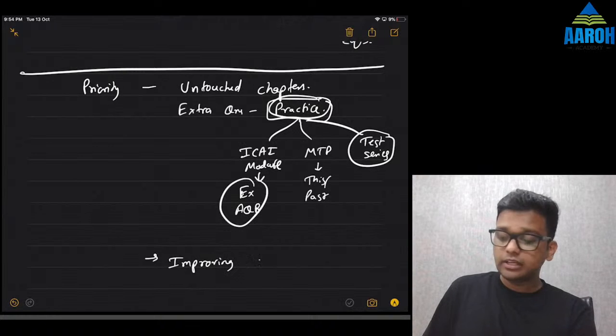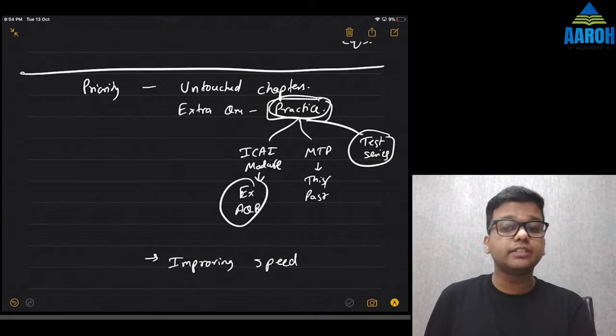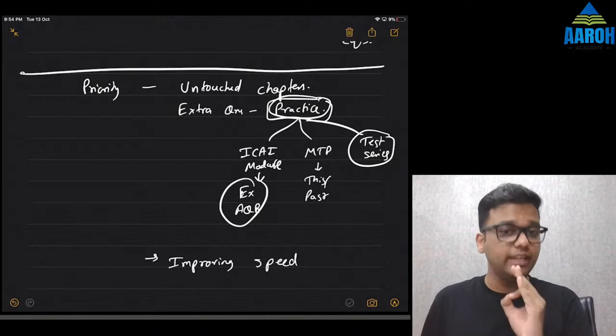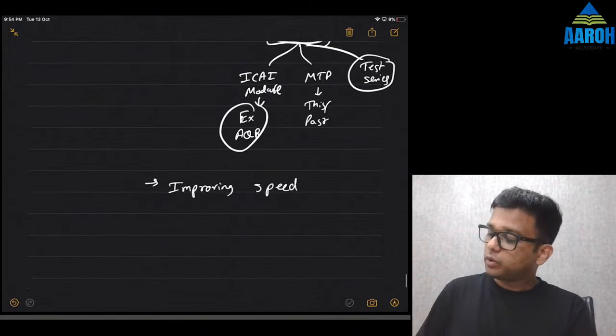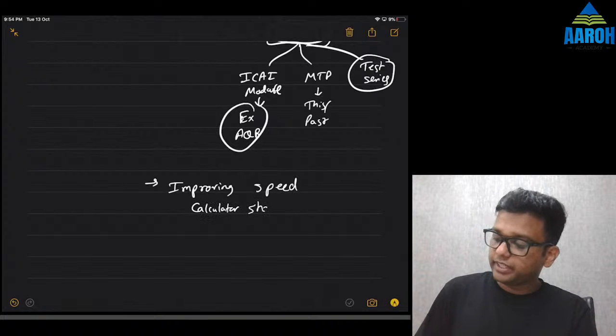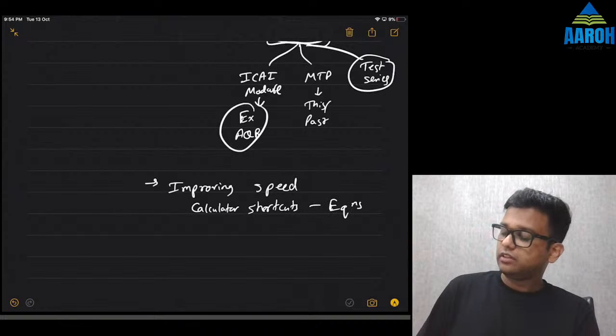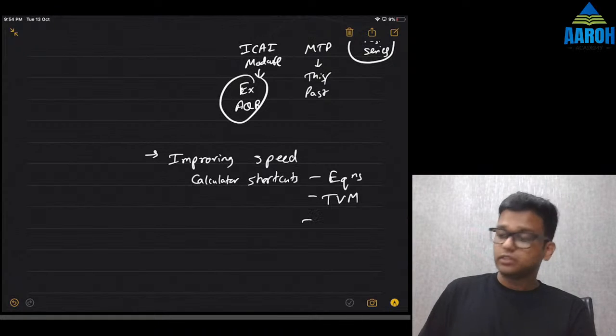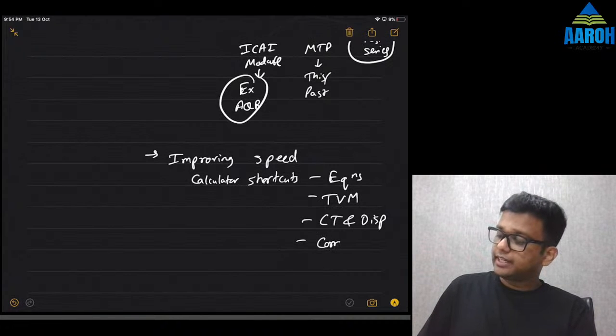Those who are still not good at speed, now focus on improving speed. Speed is very important. Focus on calculator shortcuts, especially how to solve equations quickly, how to solve TVM questions quickly, how to solve central tendency and dispersion questions quickly, how to solve correlation and regression questions quickly.